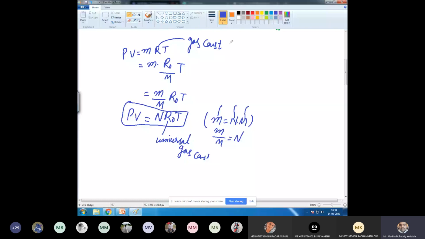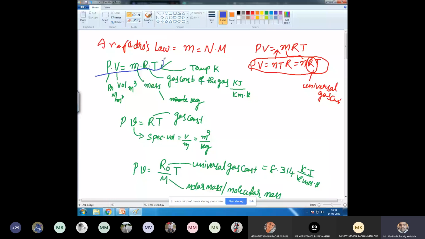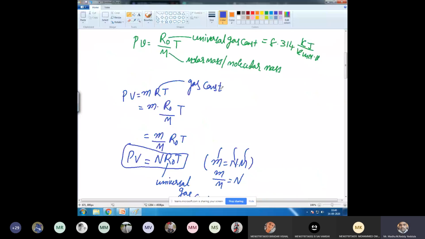Whenever I am writing mRT, R is for that particular gas. Whenever I am writing nRT, R is the universal gas constant. This is the way I explained. Clear now? Okay, this problem is over.